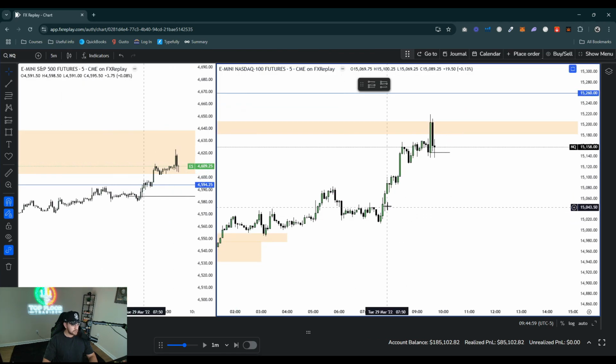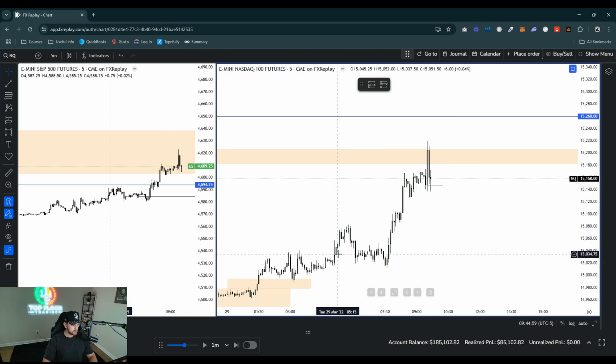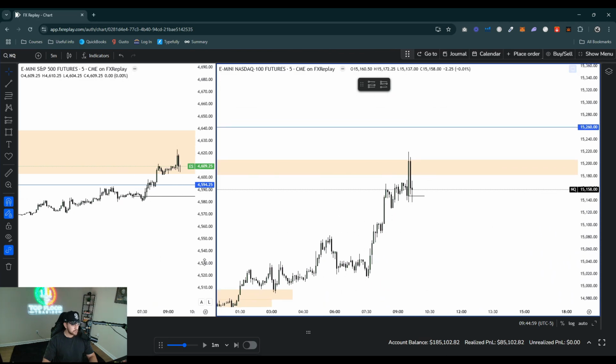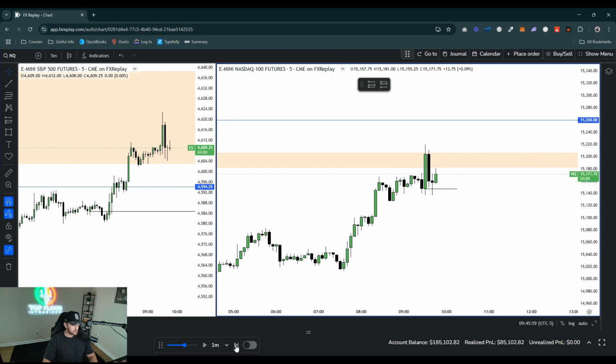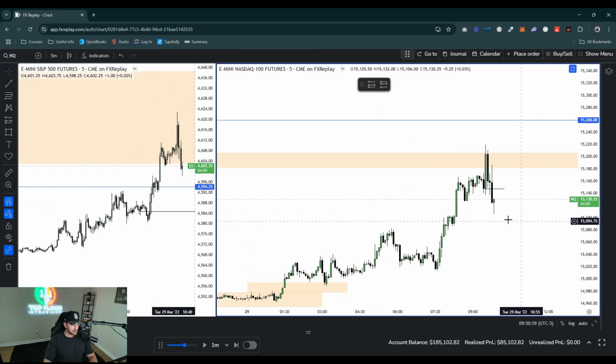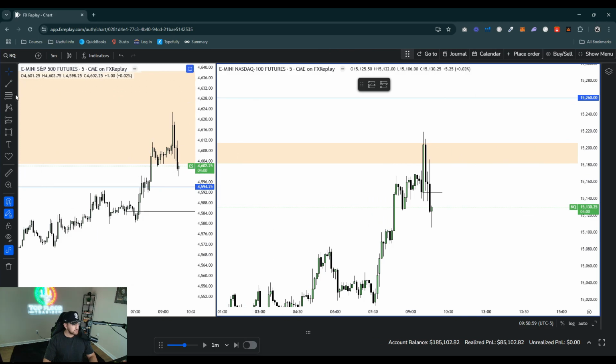So to be honest, I don't know where I would take this if I wanted to go short. Probably just one of these swing lows down here. Again, we're in that daily bearish fair value gap on ES. Would like to see it close below the 7 a.m. opening price to get a 1 hour CISD. All right, so you can see here we got a 5 minute CISD out of this 1 hour fair value gap. So we could try a short right here.